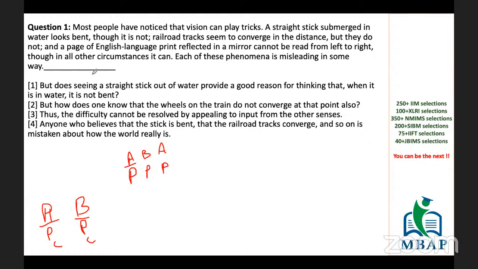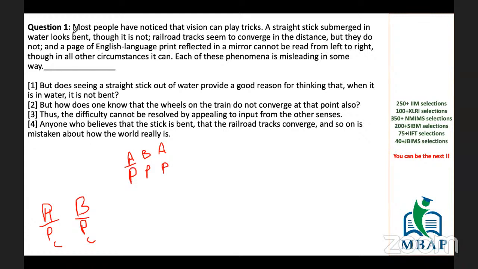Now, a question says, most people have noticed that vision can play tricks. A straight stick submerged in water looks bent, though it is not. Railroad tracks seem to converge in the distance, but they do not. And a page of English language print reflected in a mirror cannot be read from left to right, though in all other circumstances it can. Each of these phenomena is misleading in some way.